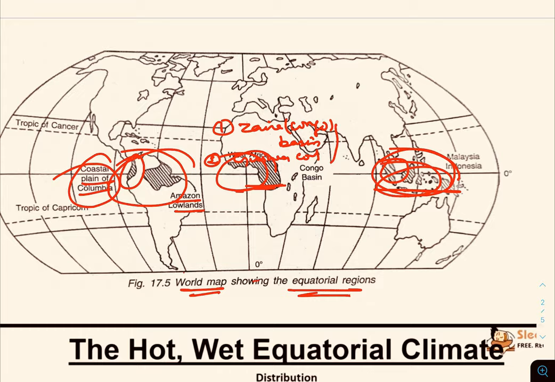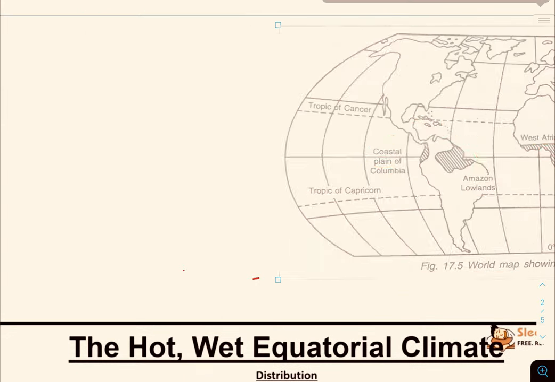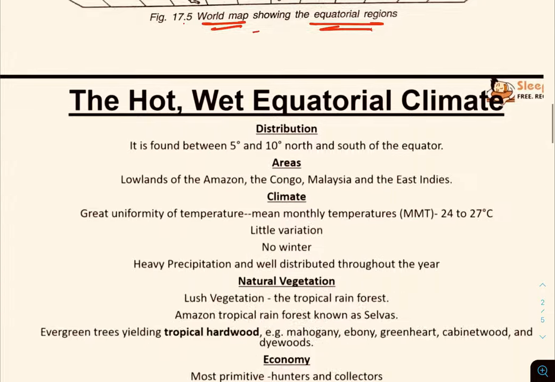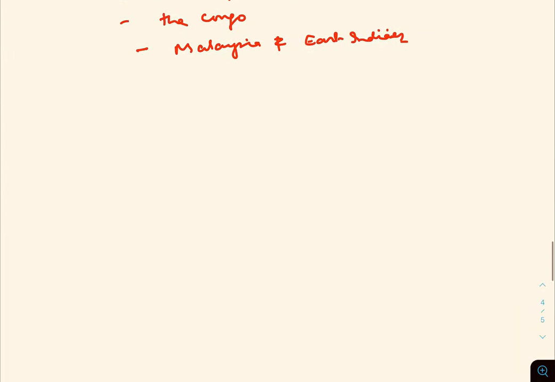Now we are focusing on the climate. I think this region is very important. You have understood this one now: what is the location of the equatorial region? Now we are going to focus on the climate.